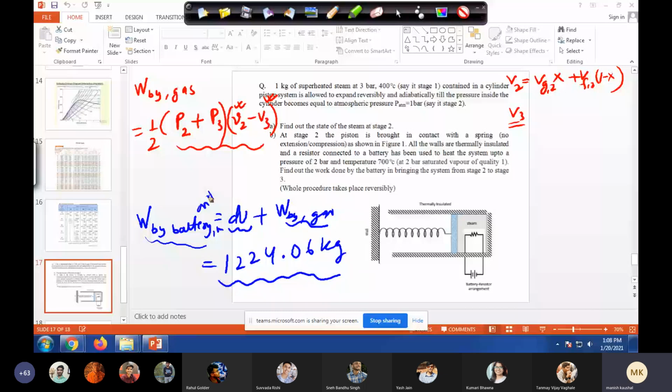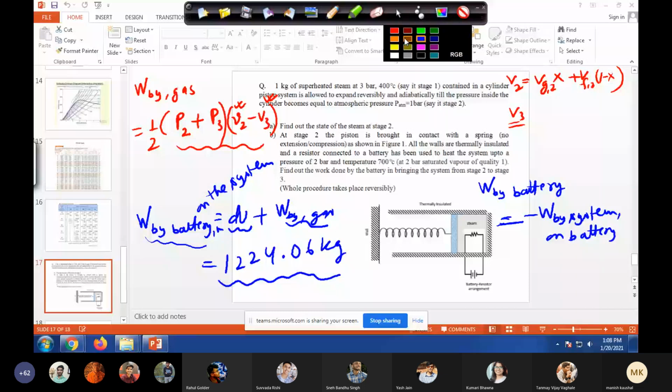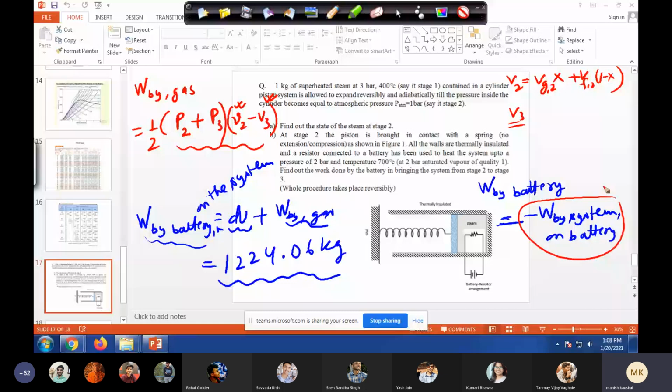If you write work done by the system on the battery, just a minus sign will appear, because then you have to compensate with a minus sign. Simply I want to say work done by battery is equal to minus of work done by system on battery. This never made sense to me, because it is more practical to assume work is done by battery on the system, and I am always comfortable with this.